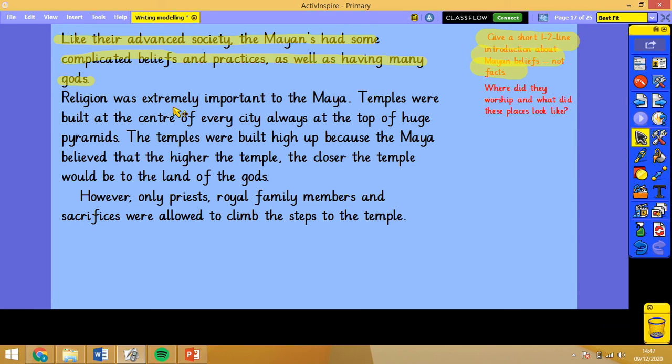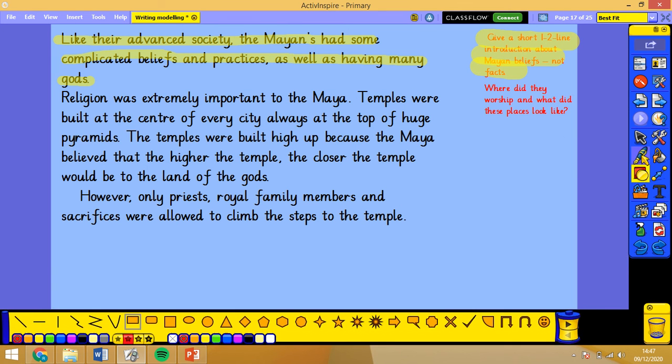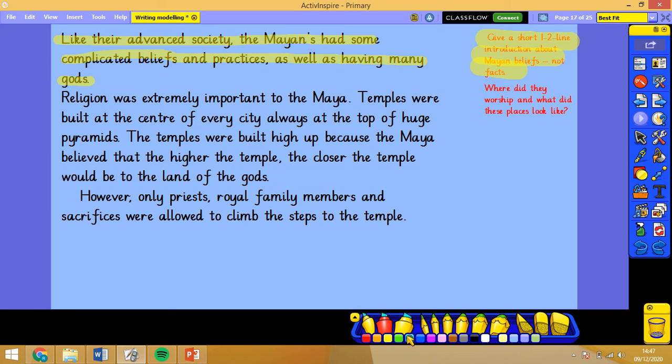So then I've started my next section off. Religion was extremely important to the Maya. Temples were built at the centre of every city, always at the top of huge pyramids. Now I'm on to this second section, so I'm just going to switch that to light blue. Where did they worship and what did these places look like? With this part, I've given it a sentence introduction, saying it's really important, and then saying temples were built at the centre of every city, always at the top of huge pyramids. The temples were built high up because the Maya believed that the higher the temple, the closer the temple would be to the land of the gods.